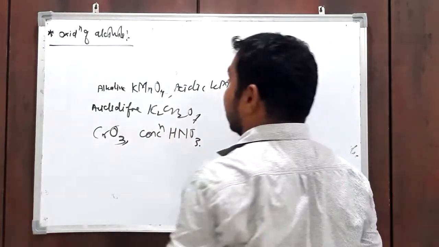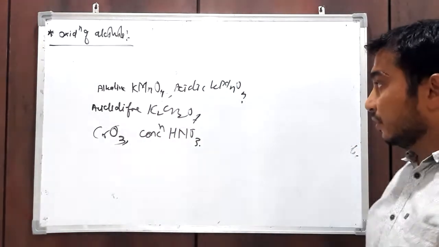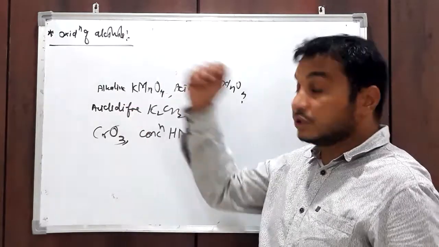So all these are the oxidizing agents which are used in the oxidation of alcohol.